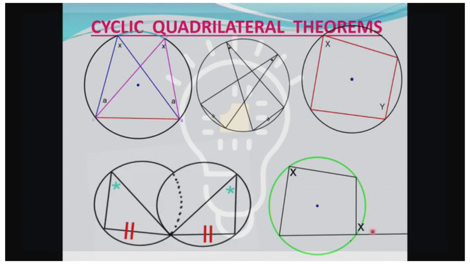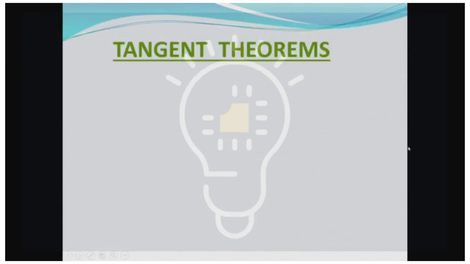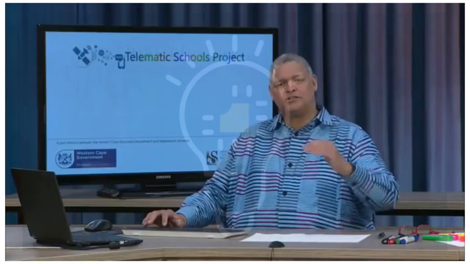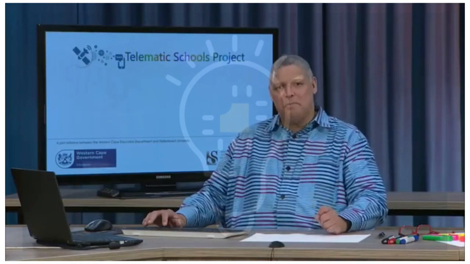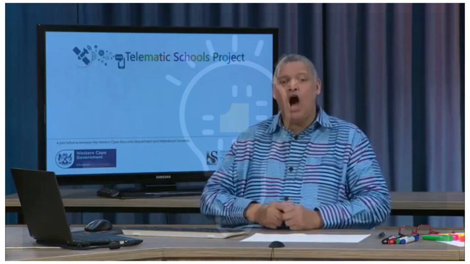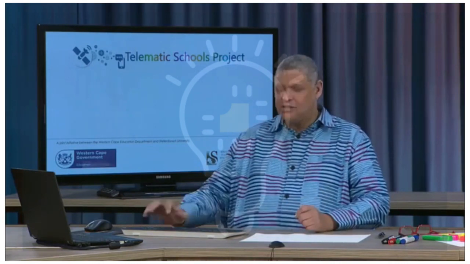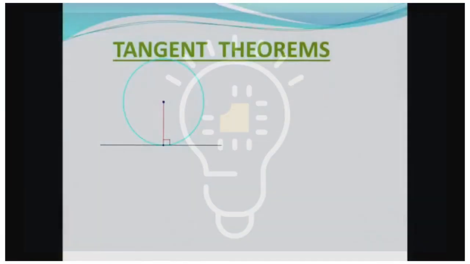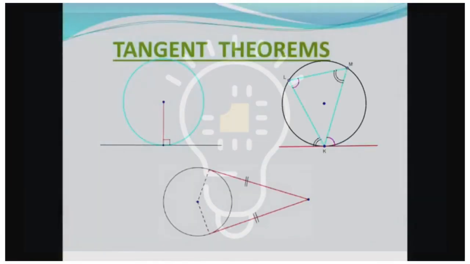And then if you look at this diagram here, why, there you have an exterior angle here, and it's equal to the interior opposite angle there. So those three points in connection with cyclic quadrilaterals are very important. In Euclidean geometry, what is also very important to remember and to capture in terms of one's thinking are our tangent theorems. So let's have a look at them now. The tangent theorems are important for us, right? And there we see a summary of all of them.